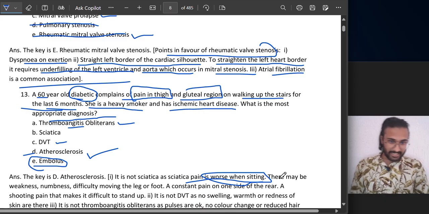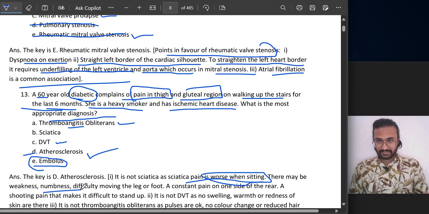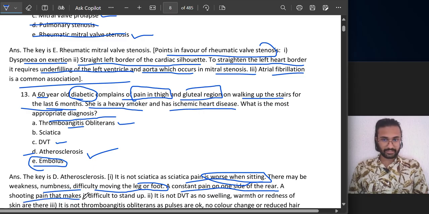So there may be weakness, numbness, difficulty moving the leg or foot. These are all conditions of sciatica: a constant pain on one side of the rear, a shooting pain that makes it difficult to stand up. Now, that was the first.